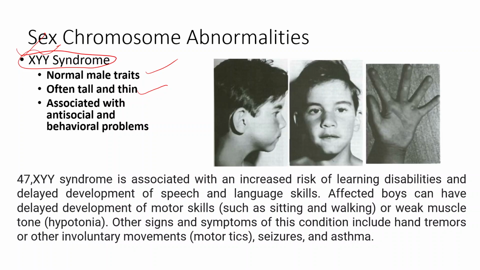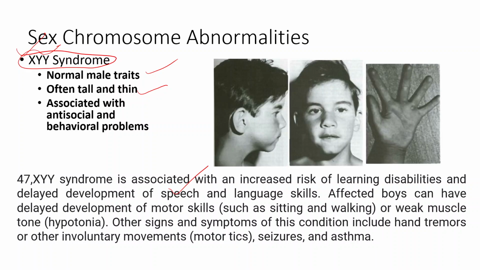The reason behind this kind of condition proposed by researchers is that the XYY males show a more aggressive nature as compared with the normal male where XY chromosomes are present. The increased risk of learning disabilities and delayed development of speech and language skills is also a symptom that these individuals will show.